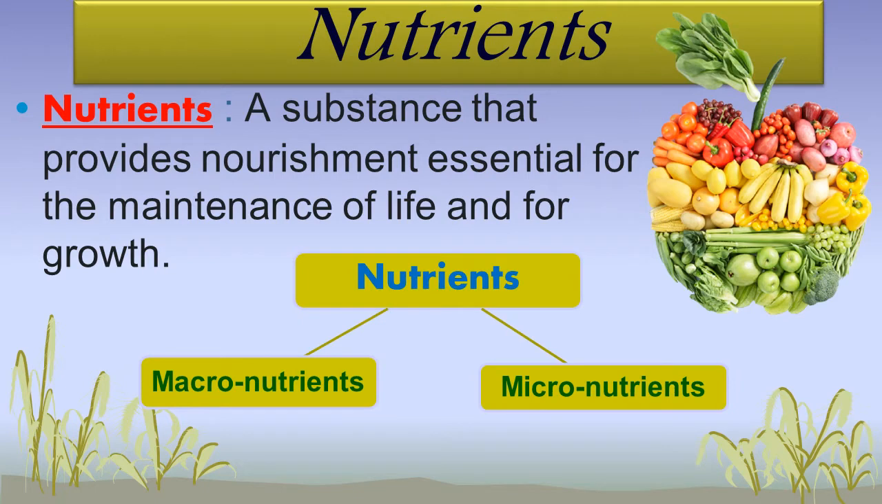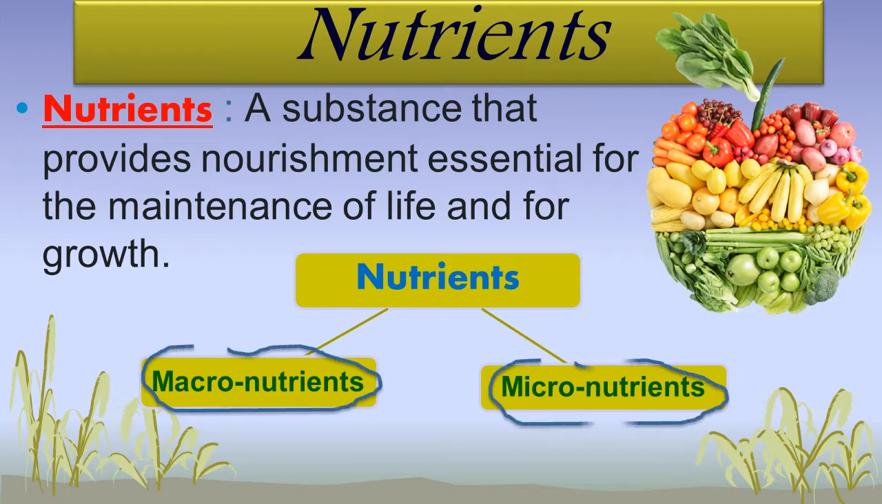Okay, so student, nutrients are of two types. First is the macronutrients and second is the micronutrients. Now what are these macronutrients? So student, the macronutrients include carbohydrates, protein and fats, and these macronutrients are required in a large quantity to provide us energy. So that's why these are called macronutrients. So macro means they are required in large quantity.